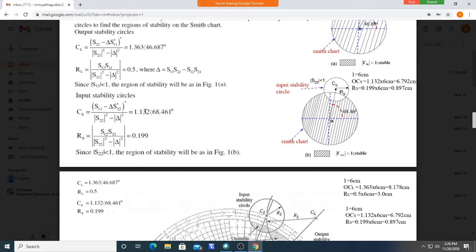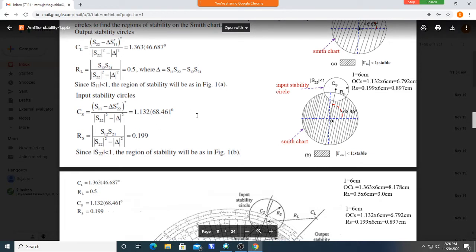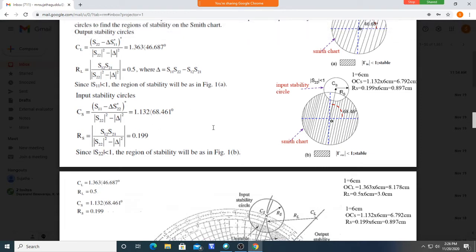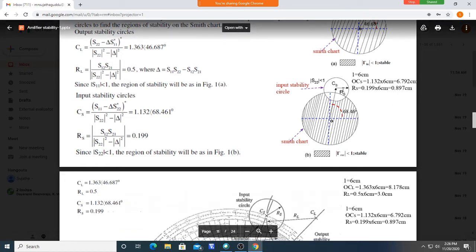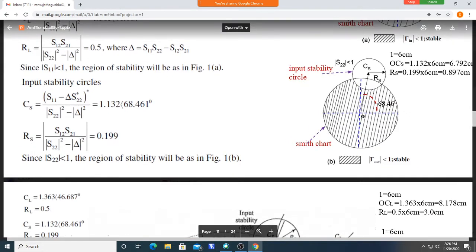So we take the center as this, the radius as this, and draw the circle, similar to drawing the constant gain circle. On the Smith chart, starting from here, you go like this, at an angle of 68.46.